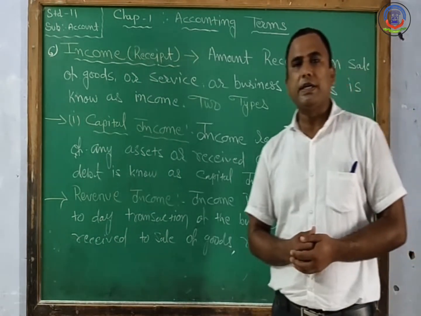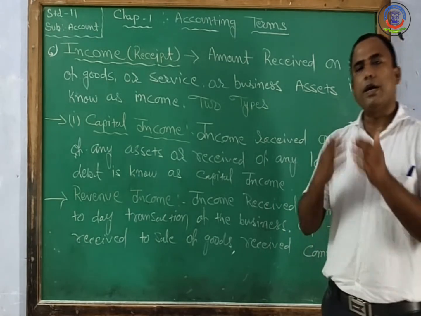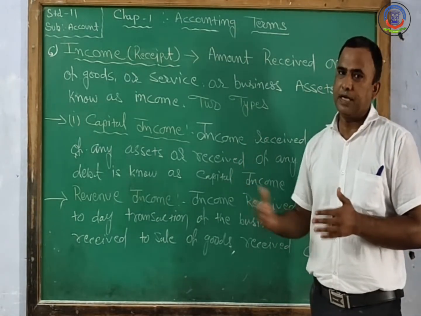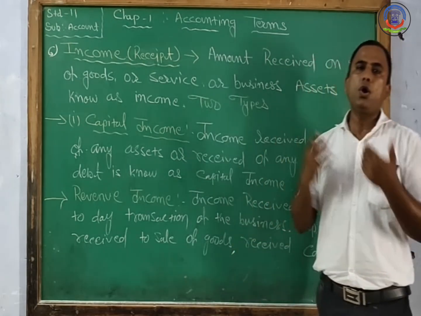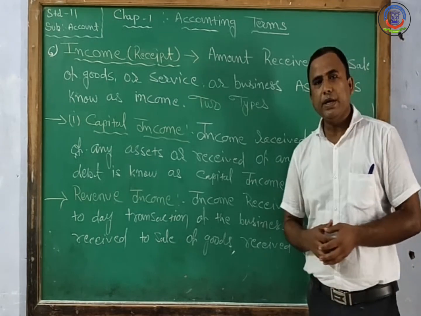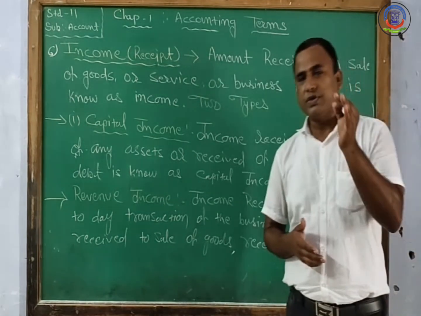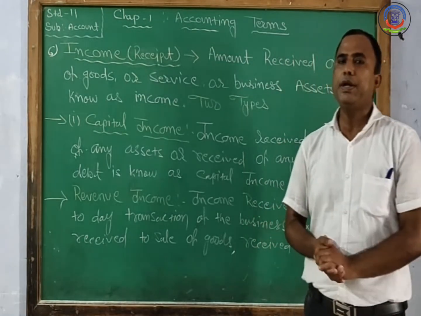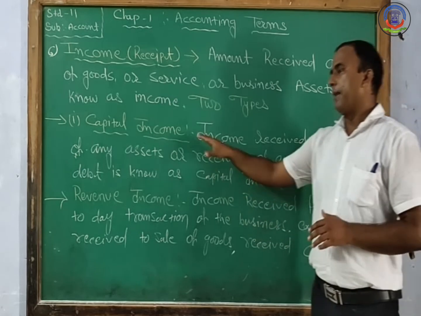In short, the income which is not on a constant, regular manner is considered capital income for the business. Like when the owner sells their land and collects income, that is one example of capital income. Sometimes the owner collects long term debt, which is also an example of capital income.